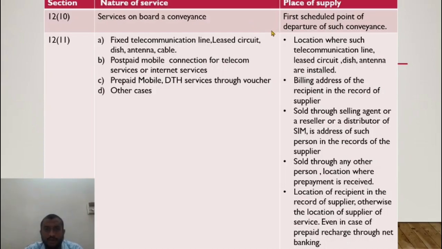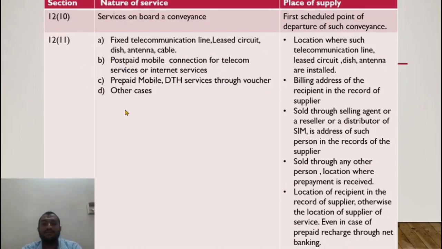So the first scheduled point, even though it is a Hyderabad to Delhi flight and it stops in Chennai and I board in Chennai, Hyderabad would be the first scheduled point of departure and the place of supply would be Hyderabad for the entertainment services that I get in the flight. Understood? This is section 12 subsection 10.